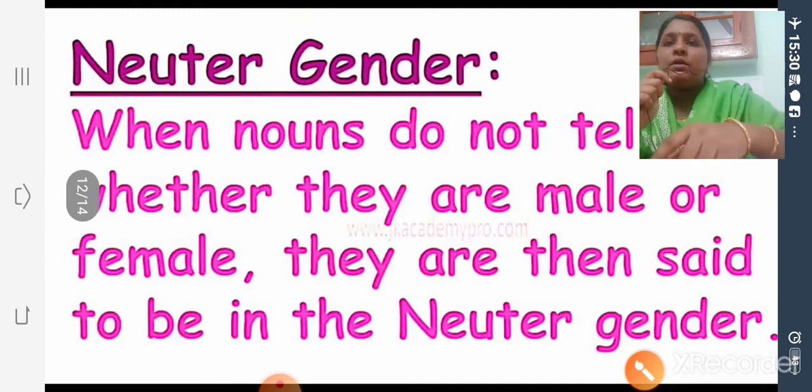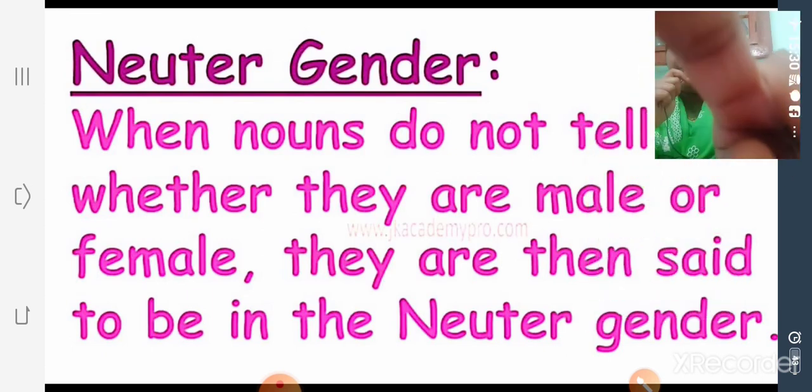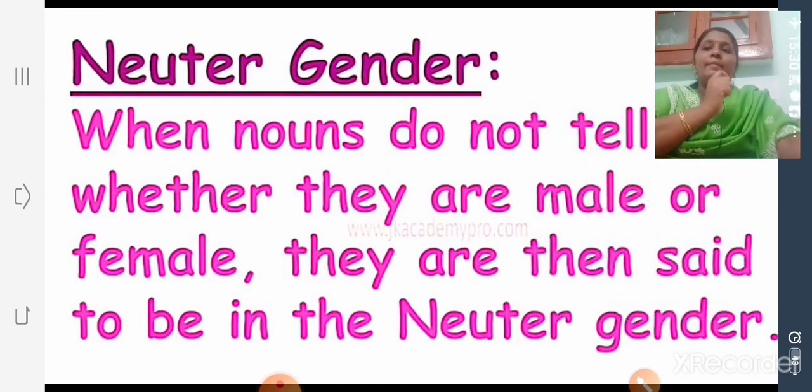Then neuter gender. When nouns do not tell us whether they are male or female, they are said to be in the neuter gender. It refers to non-living things.